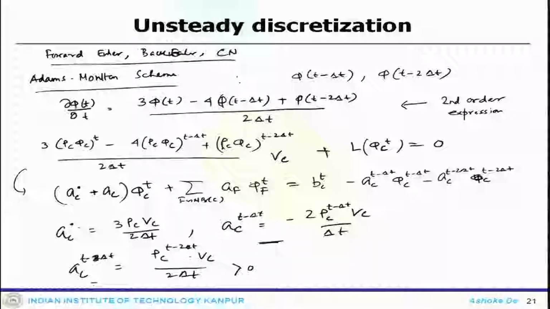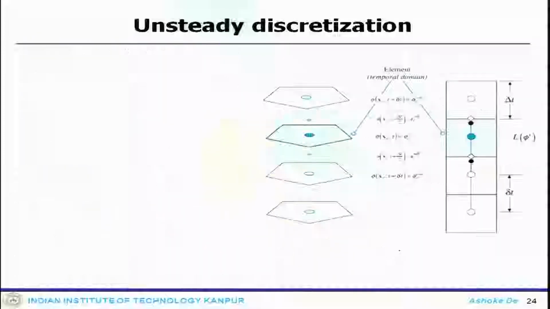So, this scheme is also a stable scheme, and it is not affected by any unphysical oscillation which can be expected in certain circumstances.